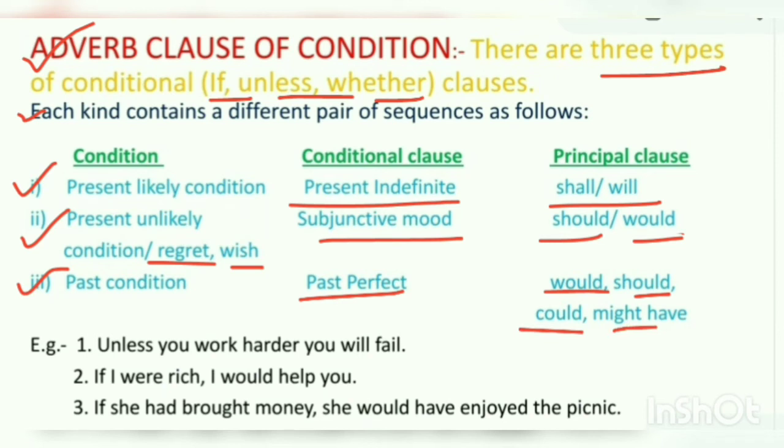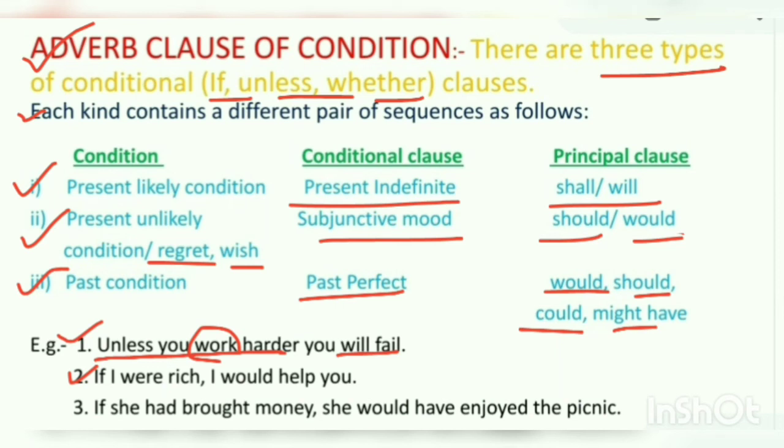So let's understand with the examples. Unless you work harder, you will fail. This is present likely condition starting with unless, and we can see the combination of verbs: simple present, simple future.